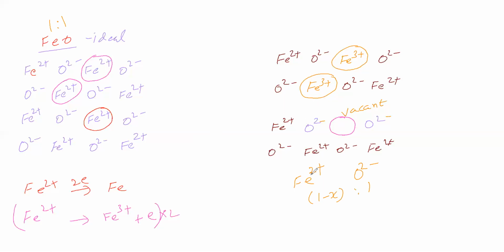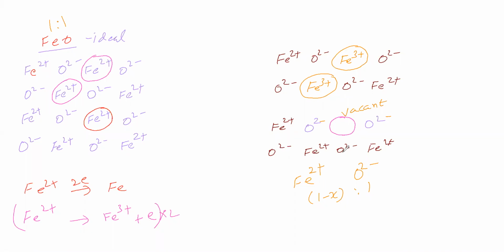In this defect, the metal ion is deficient. The metal ion proportion is less when compared to the anion. Therefore, it is called a metal deficiency defect. So this metal deficiency defect is a type of non-stoichiometric defect. This we have to say as a non-stoichiometric defect.